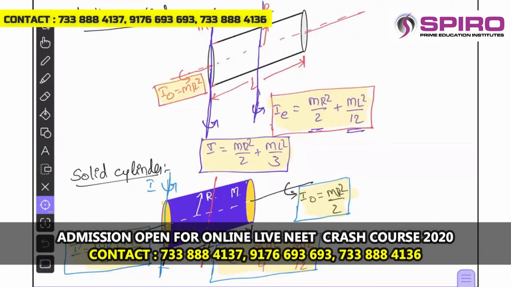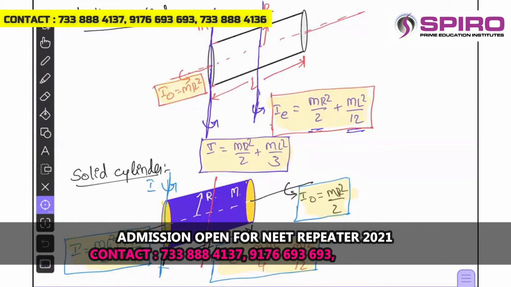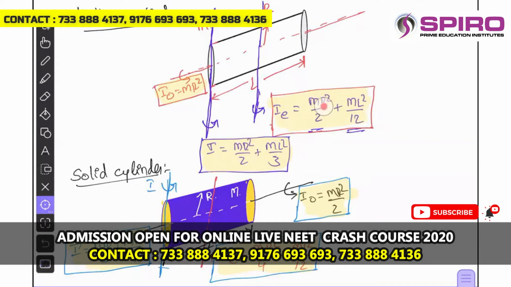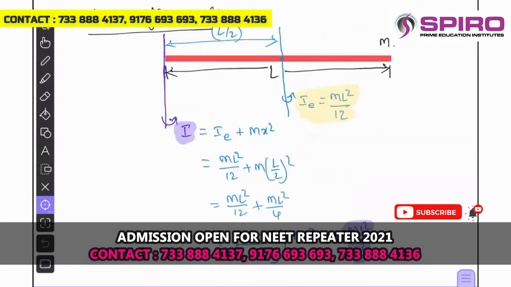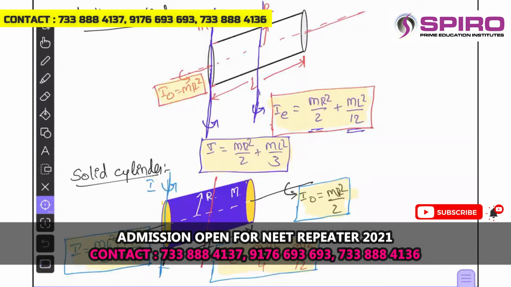So about the self axis, it is mr square, and about the equatorial axis, this will be mr square by 2 plus ml square by 12. Mr square by 2 is in accordance with the ring configuration. For the ring, it is the moment of inertia about the axis passing through the diameter. And ml square by 12 is a rod configuration, the equatorial axis of the rod. Previously also we saw this is the rod, this is the equatorial axis, right? What is the moment of inertia? Ml square by 12. Here also you see ml square by 12. So this is the rod configuration formula.